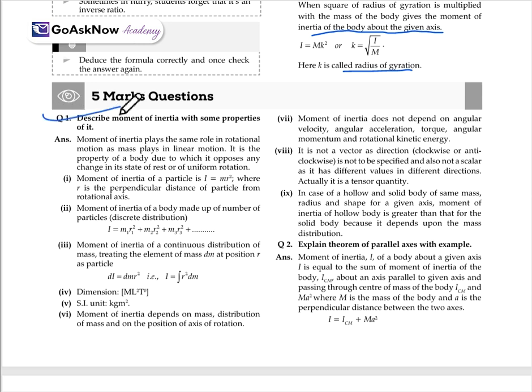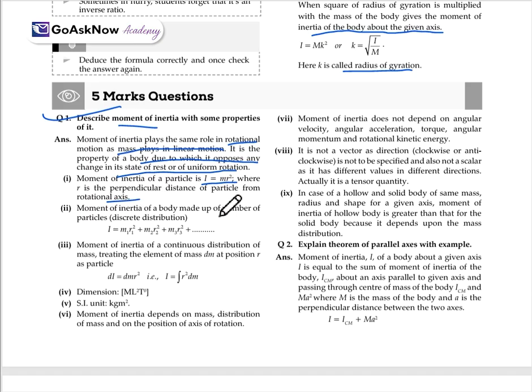Describe the moment of inertia with some properties of it. First, we will have to explain what actually moment of inertia is and what are the properties of it. Moment of inertia plays the same role in rotational motion as mass plays in linear motion. As we have started when we were comparing, it is nothing but playing the same role in rotational motion as mass plays in linear motion. It is the property of the body due to which it opposes changes in its state of rest or uniform motion. Moment of inertia of a particle, I, will be equal to mr square. Here r is the perpendicular distance of the particle from the rotational axis.